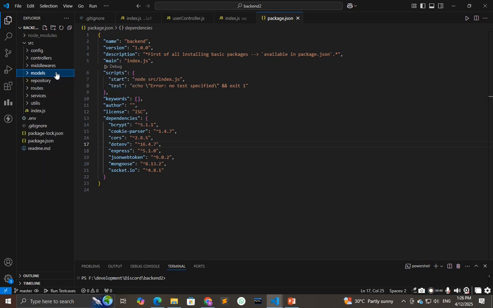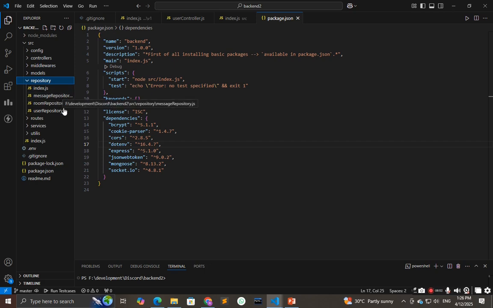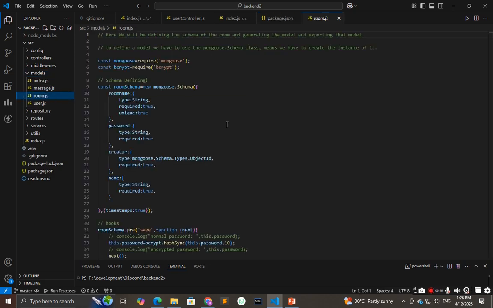We have repositories, which communicate with the models or the database. In models we have the schemas of the tables or collections. Then we have services, like room service, user service, and all.